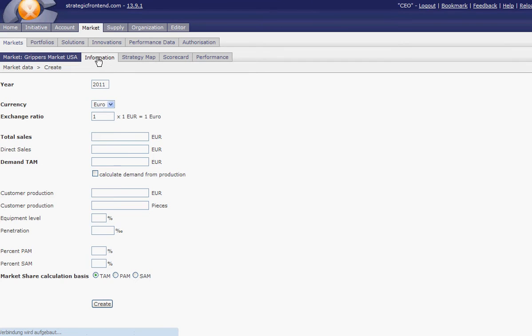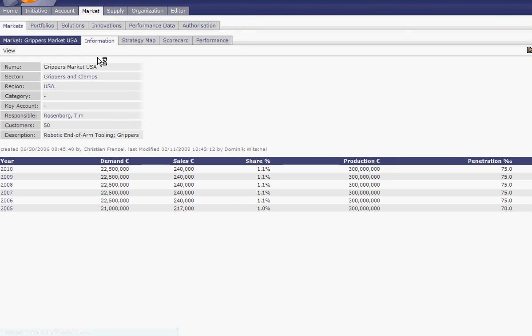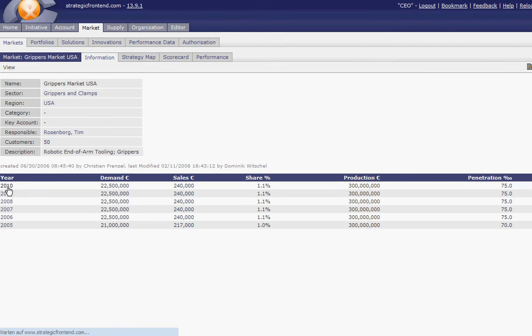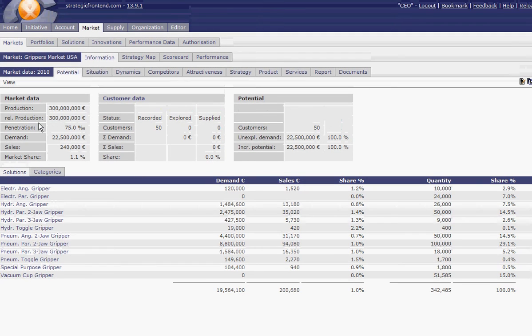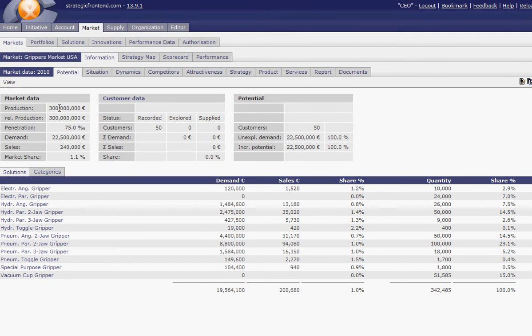The end result will show then on this screen if you click on 2010, and then actually I think you will get the screen, and it says book production 300 million.